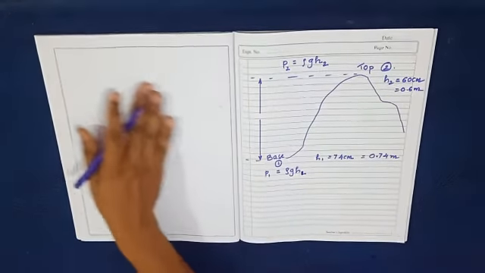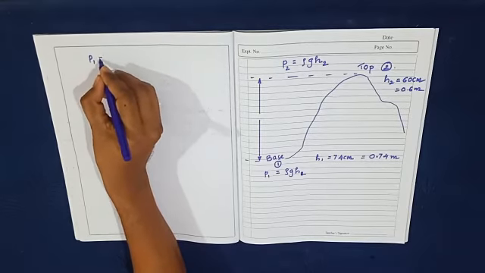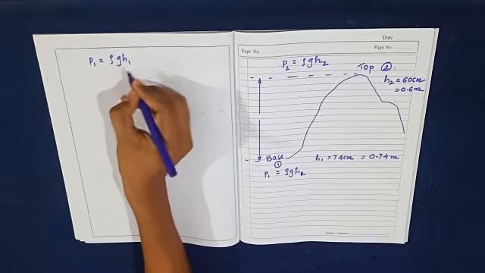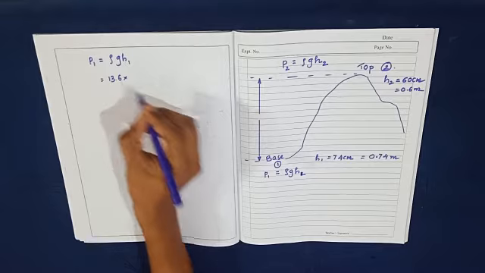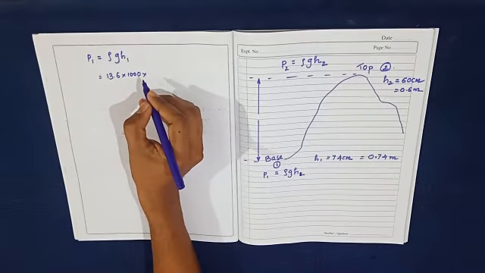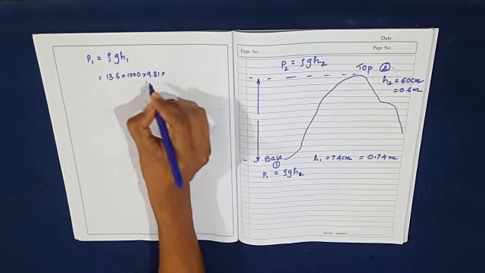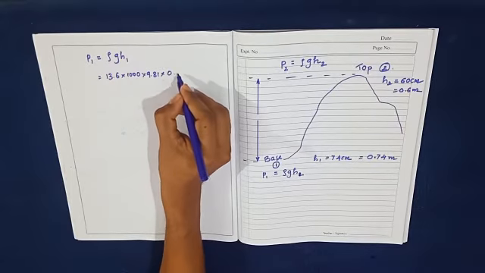We will substitute the same thing. First I am going to find the pressure P1. P1 is equal to rho G H1. Rho we know is 13.6, that is the specific gravity, into 1000, and along with that 9.81 into H1, which is given as 0.74.